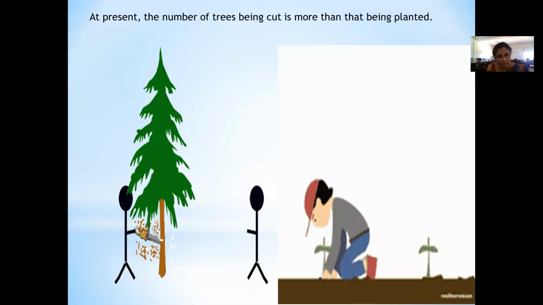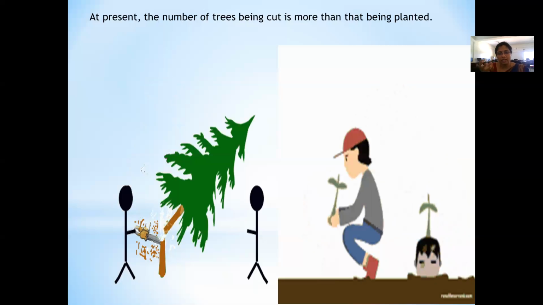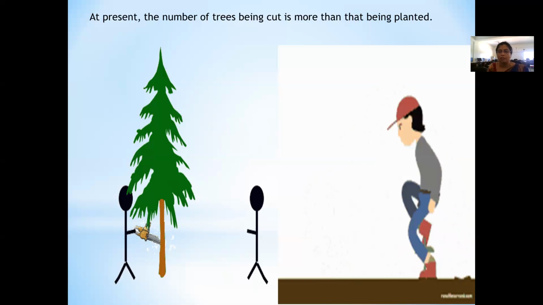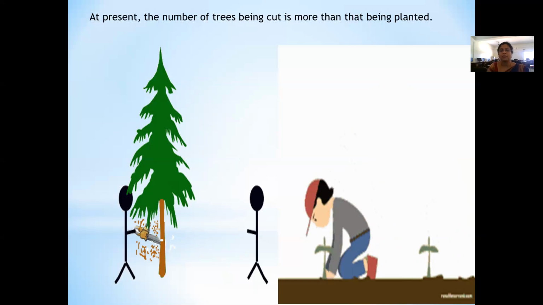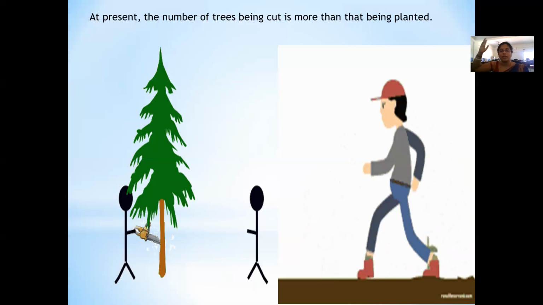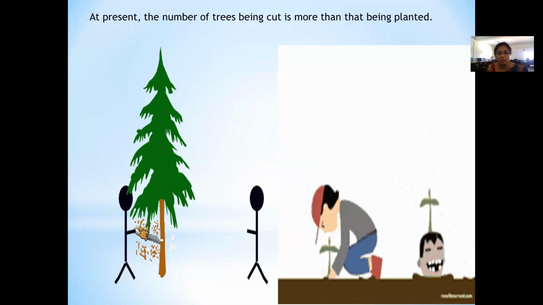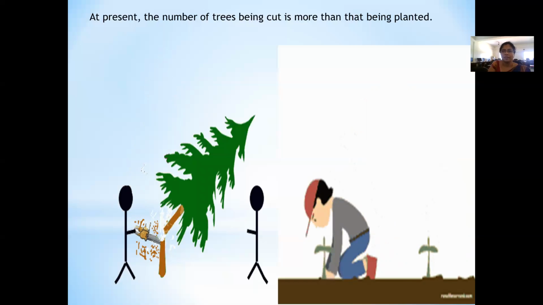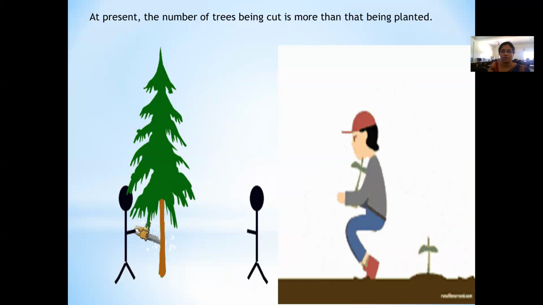Because you are very well aware that to cut a tree is very easy and it's a matter of a few hours or a few minutes, but planting the plants and making them grow and get converted into a big tree takes years together, correct? So the plantation should be more than the deforestation.